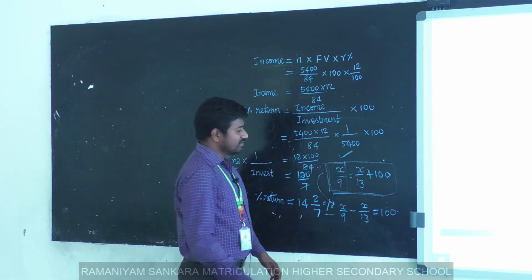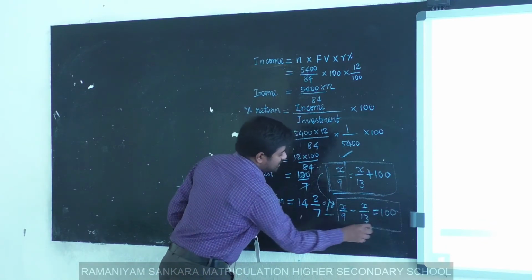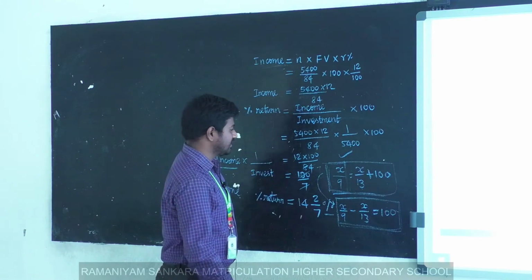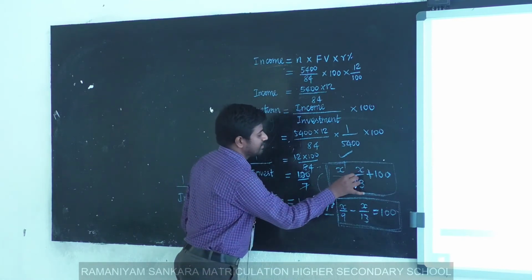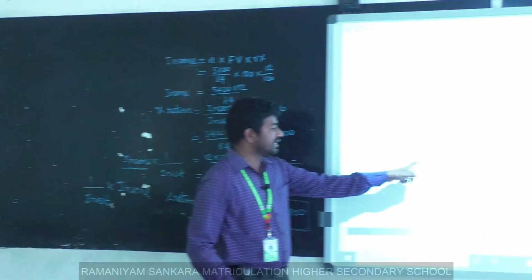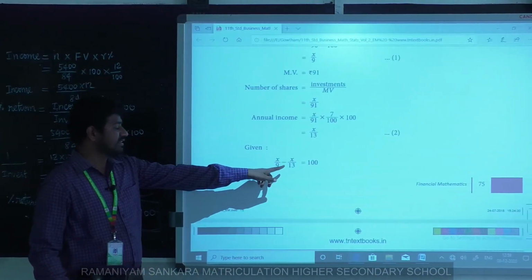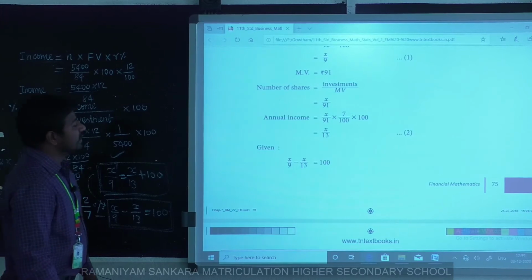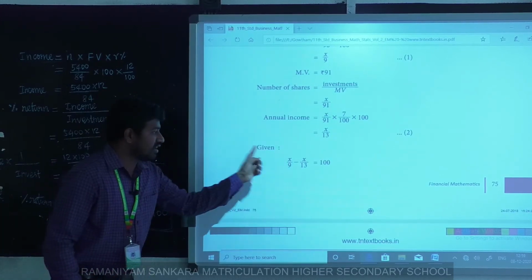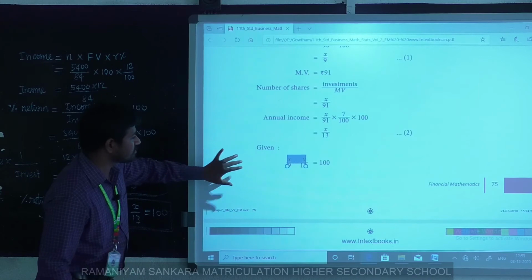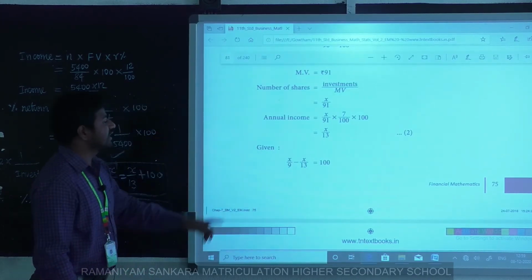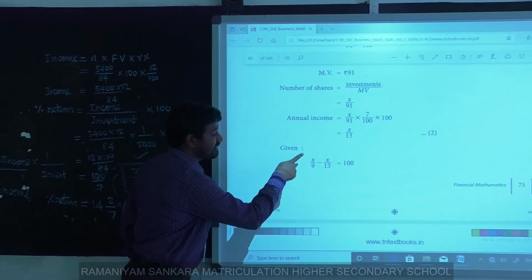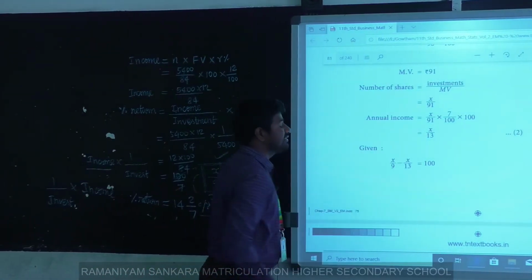In your textbook the transformed form is given, the original form is not given. Clear? Yes. Now I simplify x by 9 minus x by 13 equals 100. Normal simplification: 9 into 13, you cross multiply, 13 into x is 13x, minus 9 into x is 9x.